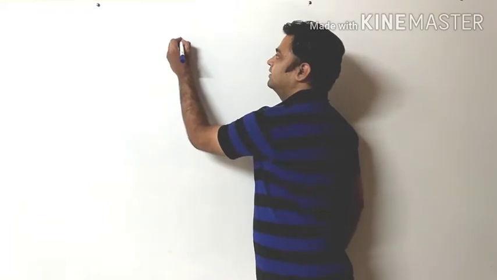Hello friends, let's today see another topic of this chapter, symmetry, that is plane of symmetry. Till now we have studied two symmetries. One is center of symmetry, another is axis of symmetry. Now we will see plane of symmetry.